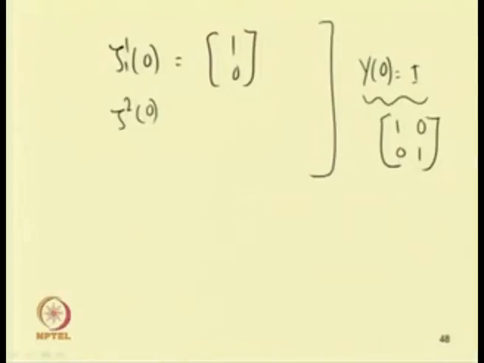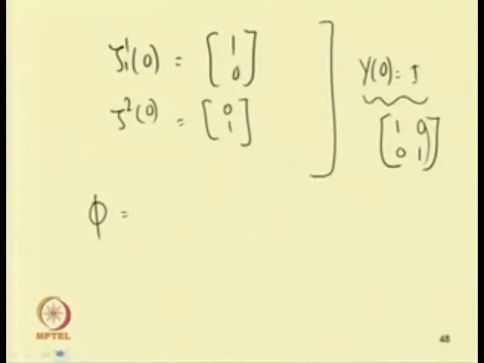So, for the first initial condition, the first y will take 1 0 and the second y will take 0 1. So, taking zeta 1 0 equal to 1 0 and zeta 2 0 equal to 0 1, we can find this phi matrix after one time period. So, we have to integrate it, or we have to find the response after one time period.